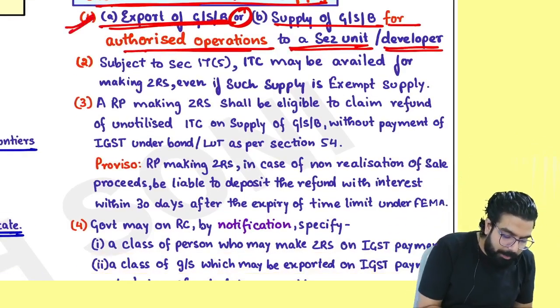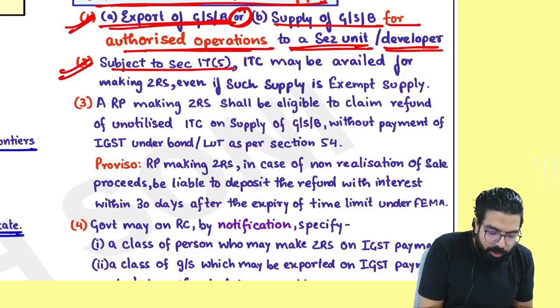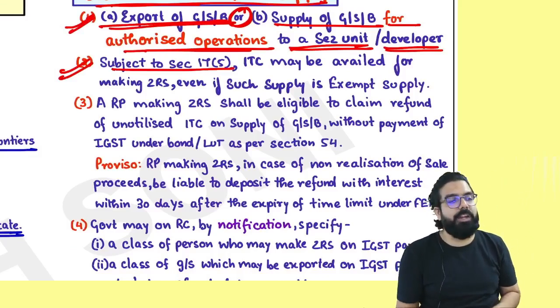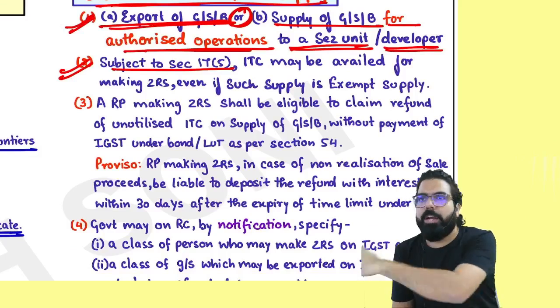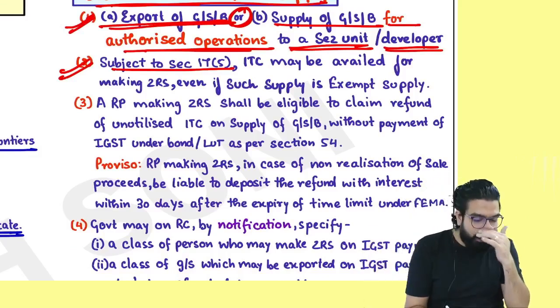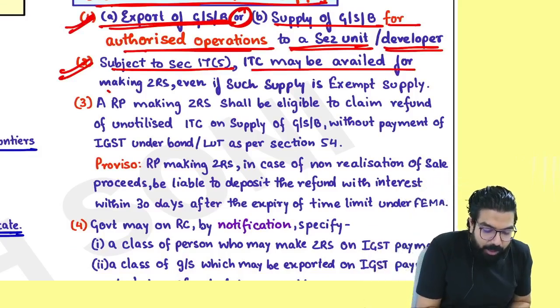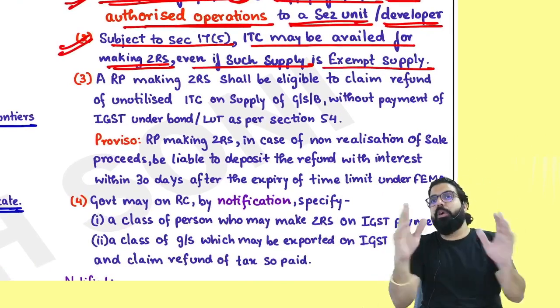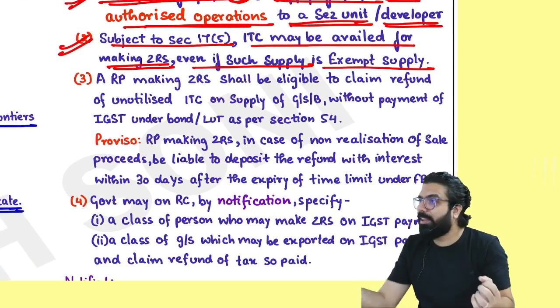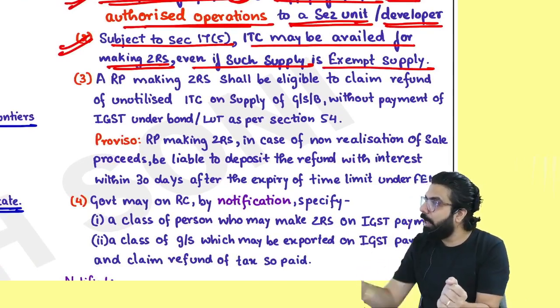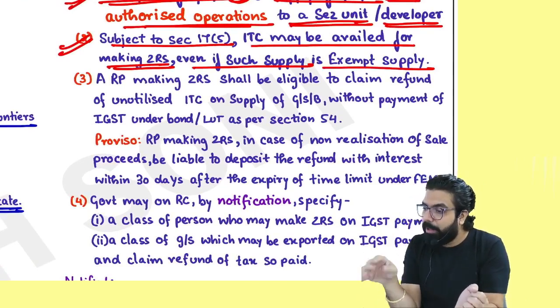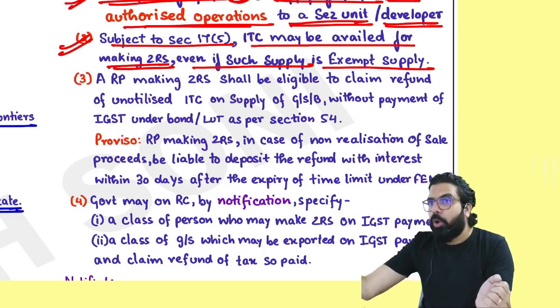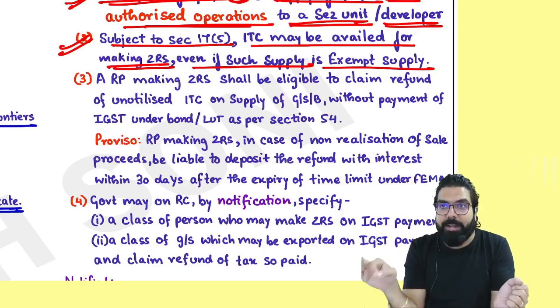Next. Sir, always remember one thing. Whenever you are making zero rated supply, subject to section 17(5), it means whatever is the blocked credit, forget it. Other than blocked credit, they are telling ITC may be availed for making zero rated supply, even if such supply is an exempt supply. For an example, I went ahead and bought plastic. On plastic, I paid GST.